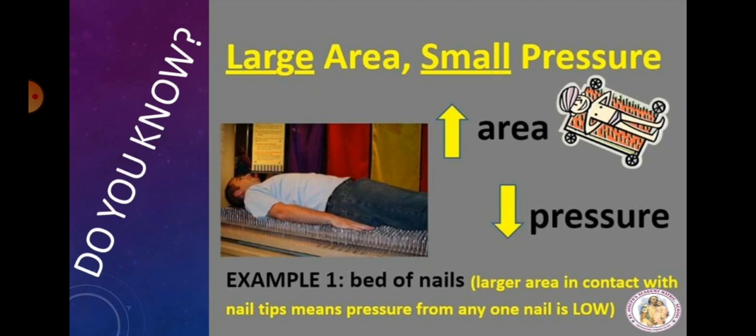Why is it very painful when a single nail pricks our body? Why is there less pain when you lie down on a bed of nails? This is because the area of contact is more. A larger area in contact with the nail tips means pressure from any one nail is very low. So larger area and less pressure.